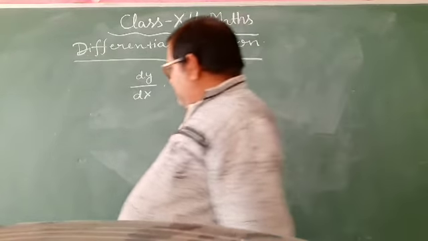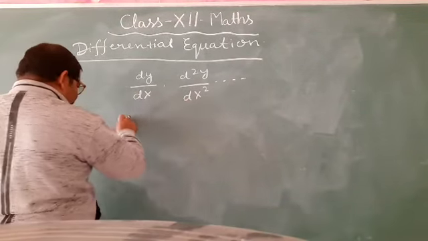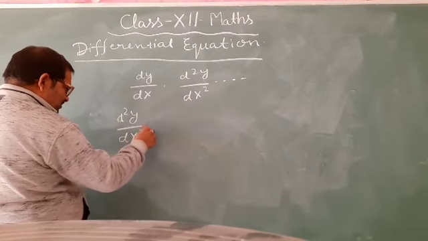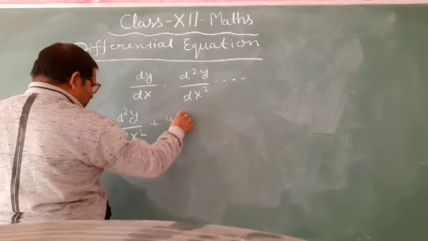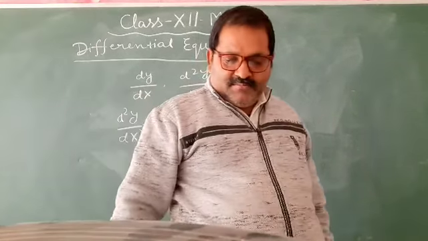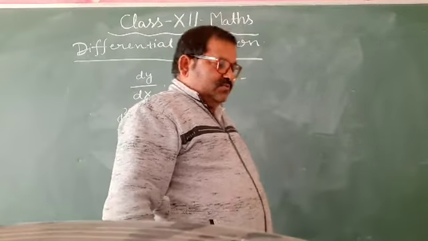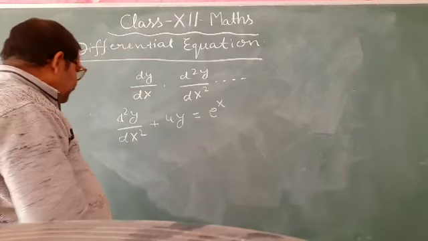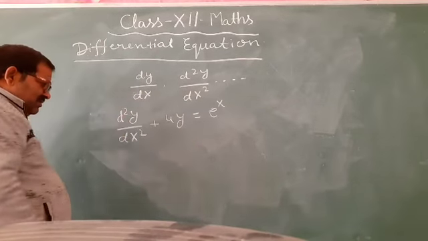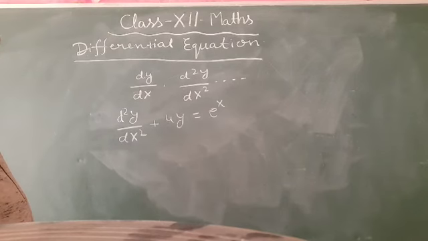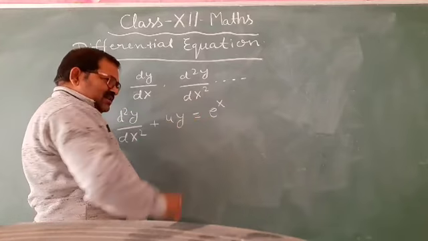For example, d2y upon dx square plus 4y equal to e power x.